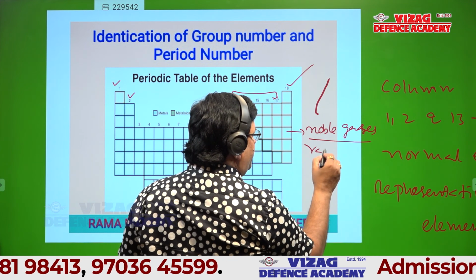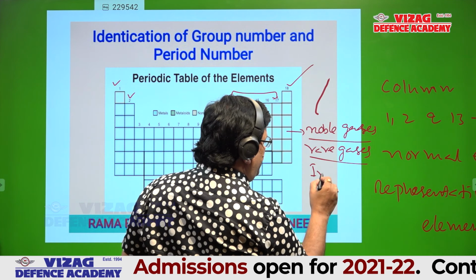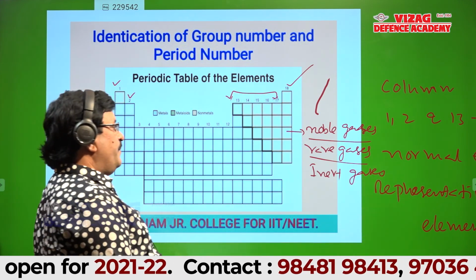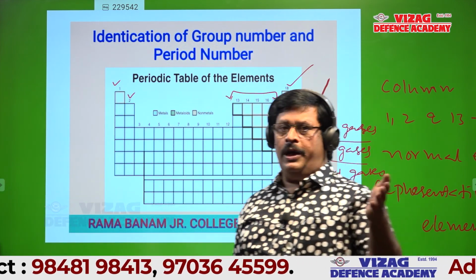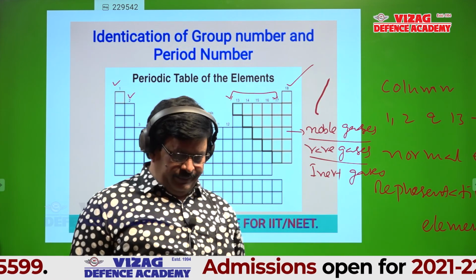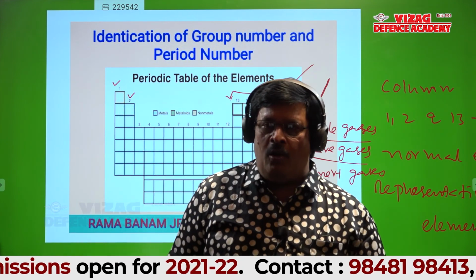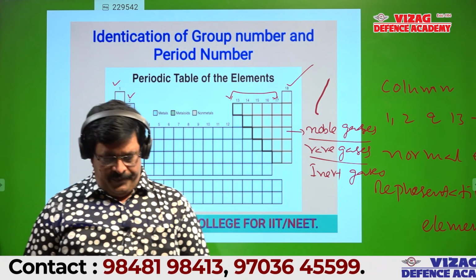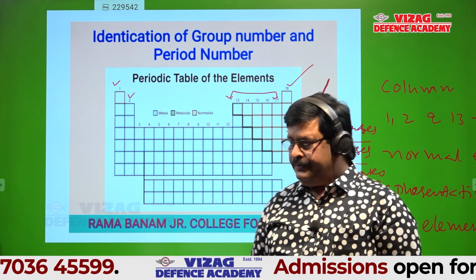Column 18 is noble gases, or rare gases, or inert gases, inactive. Right. Column 18 is noble gases or rare gases or inert gases. Is it okay? Okay, sir.